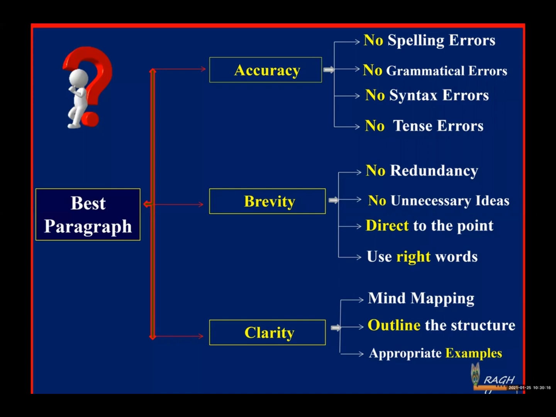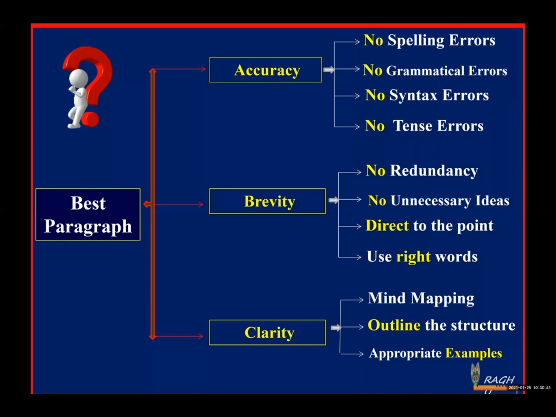During the stage of brainstorming, if you get a good number of ideas in your brain on the selected topic, there is a technique to present the ideas in a systematic way on the paper. That technique we call mind mapping. Whatever ideas you get in your brain, transfer those ideas in the form of a picture.